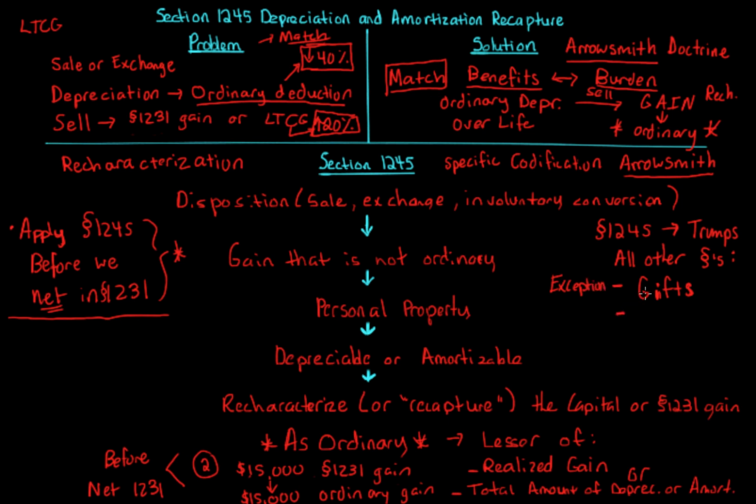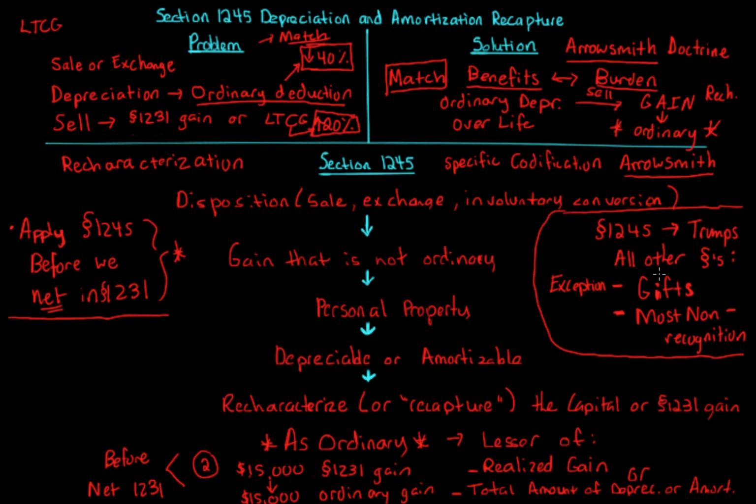Another example is some of the non-recognition rules we've been learning, including 1031. Most non-recognition rules, section 1245 does not apply to. Now, there's a few that it does. That's why I'm saying most. But for example, like-kind exchanges, section 1245 does not come in and make something recognized. There's a few exceptions to that, and you'll see those in later discussions. But it's important to understand that most non-recognition rules, like-kind exchanges, when you form a business, those rules do not trigger section 1245.